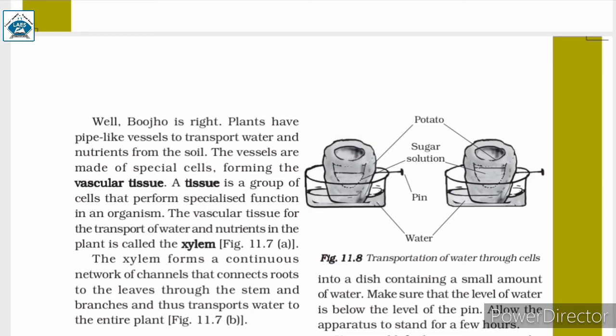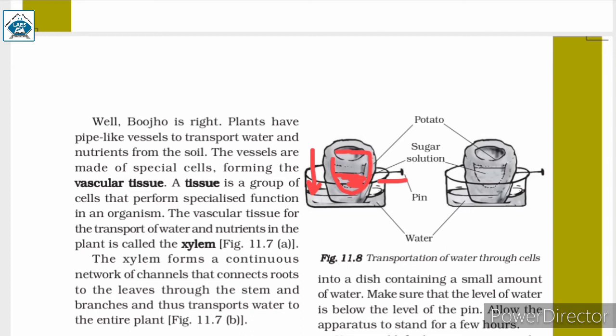What you have to do is fill this hollow with the sugar solution and put a mark over here using a pin to show the level of the sugar solution. That is, when we initially poured sugar solution into this hollow, this was the level. So just to make sure, we are putting a pin to mark the level of the sugar solution. Also, outside the potato, in a small dish, we have a small amount of water.